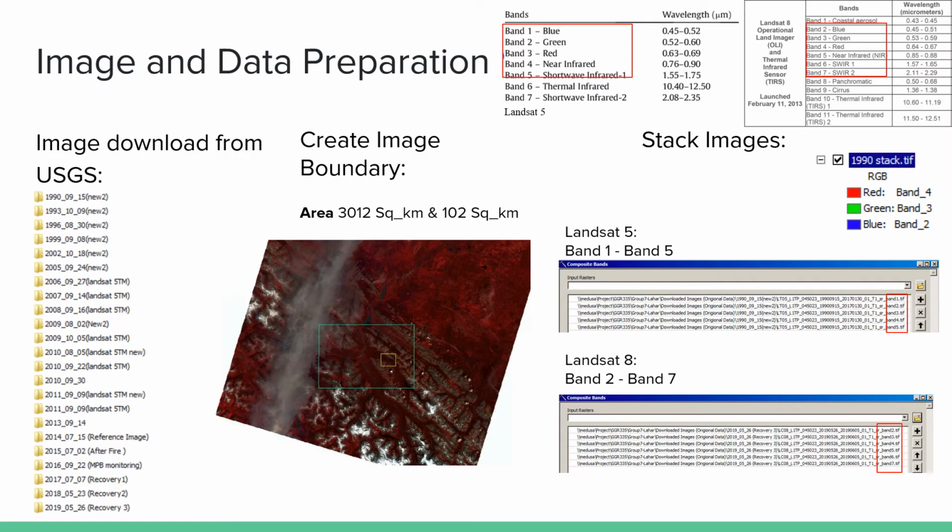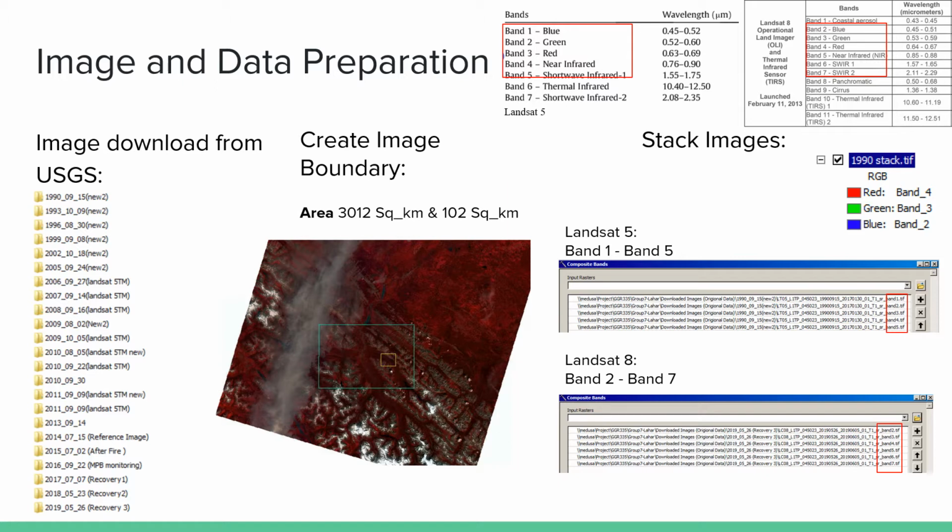For image preparation, we download the image from Earth Explorer with two sensors, Landsat 5 and Landsat 8. Landsat 8 imagery is used in the years between 2013 and 2019, and Landsat 5 imagery is used from 1990 to 2011. The clip area is based on the study area. We created two boundaries around the Jasper National Park area and the Malin Lake. Those are 32 square kilometers and 102 square kilometers.